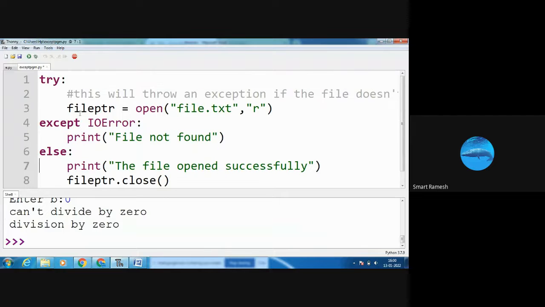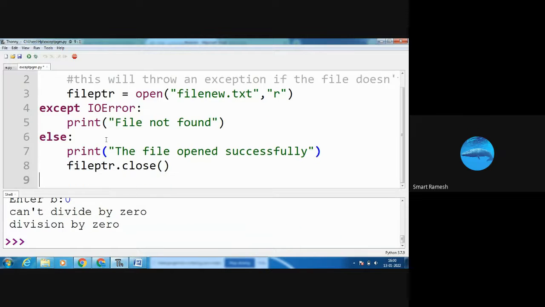Here see the program. Try: file pointer open file new.txt, comma, read mode. I opened the file in read mode. Here except IOError: file not found. If there is no file, it shows this message.